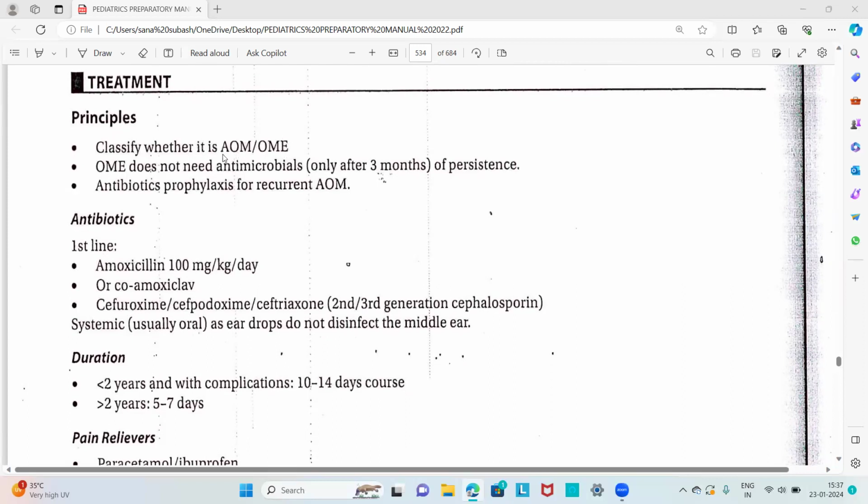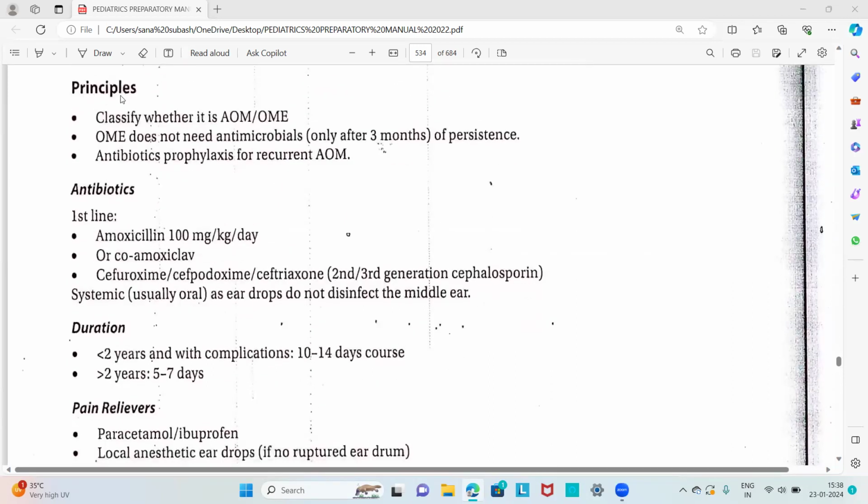So classify whether it is acute otitis media or otitis media with effusion. In otitis media with effusion, we do not have to give antimicrobials. Otitis media with effusion does not need antimicrobials until after 3 months of persistence. Then antibiotic prophylaxis for recurrent acute otitis media will be given. So that is the principle behind the treatment of acute otitis media.